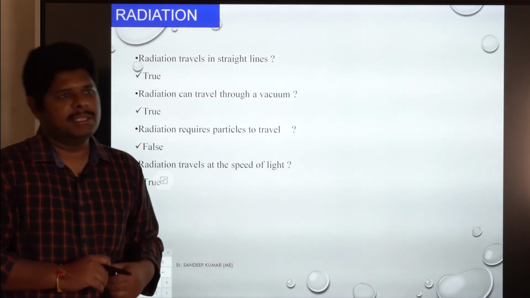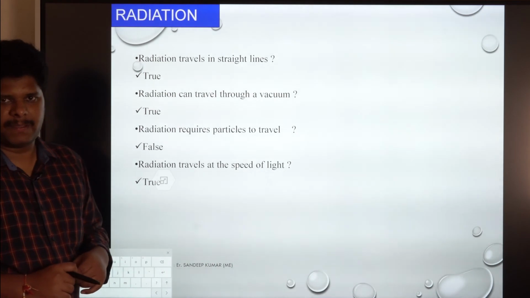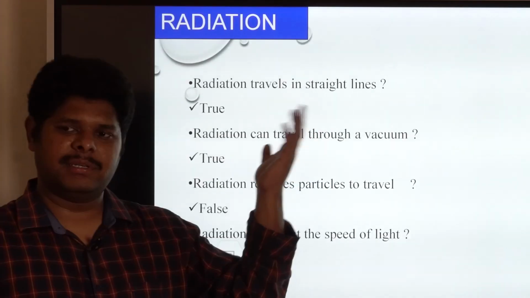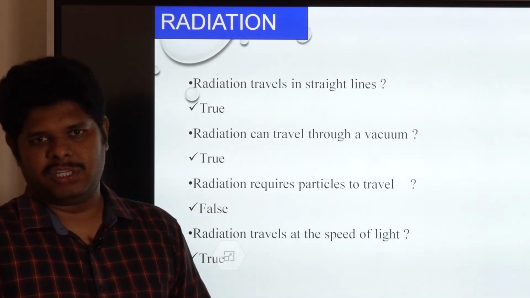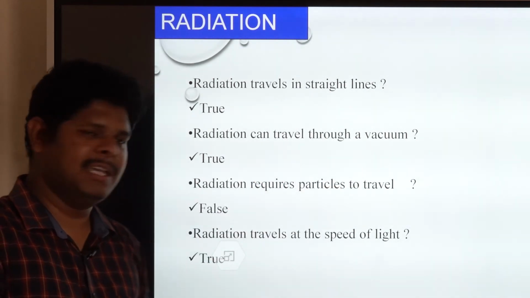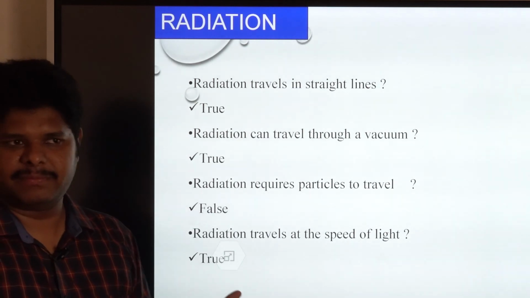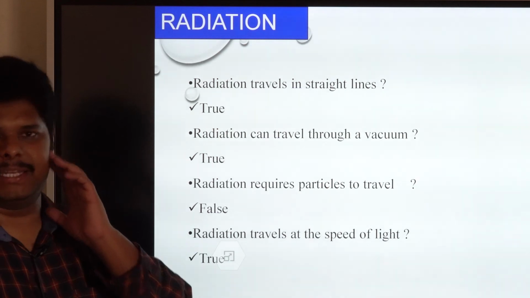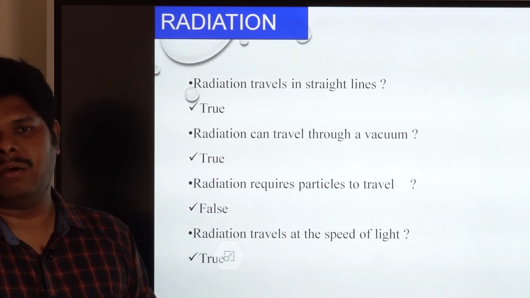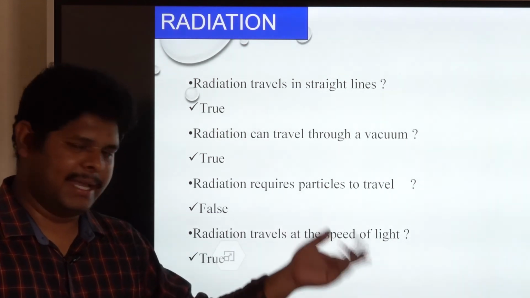So this is a brief idea about the modes of heat transfer. The first one is conduction, then convection, and the last one is radiation. Let us revise in a minute or two. What is conduction? The transfer of heat energy without the actual motion of molecules is called conduction.